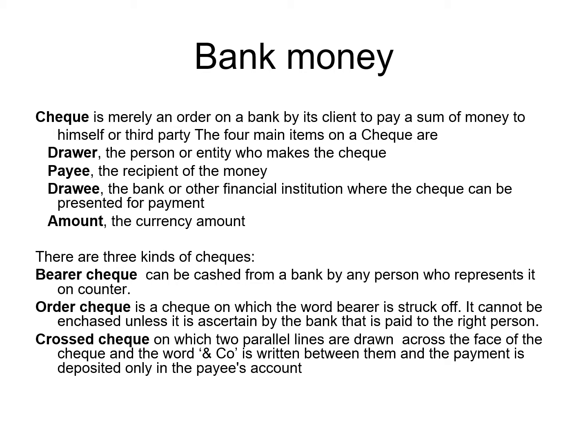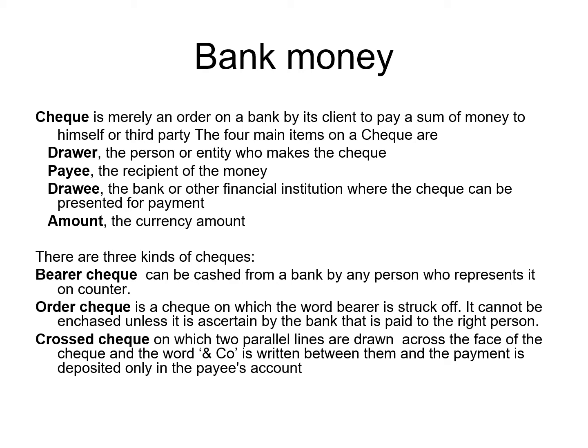There are basically three types of check. One is the bearer check, which can be called an open check because it can be cashed from a bank by any person who presents it at the counter, and there is no restriction on that. But an order check is a type of check on which the word bearer is struck off. It cannot be encashed unless the bank ascertains that it is paid to the right person. If it is presented by any other person, the check will not be cashed, so the bank has to make sure it is paid to the right person.